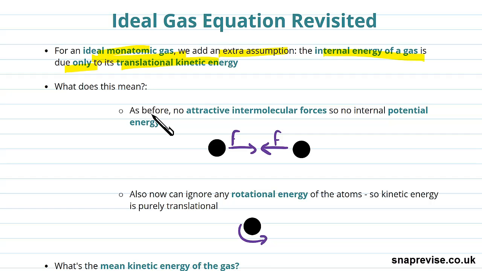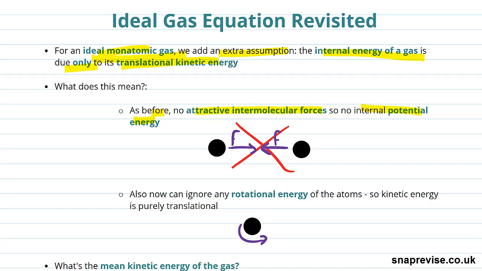Well, it means that as before, we've got no attractive intermolecular forces, we've got no internal potential energy. So here, for instance, if we had attractive intermolecular forces, we'd have some sort of potential energy associated with it. As we pull them apart, we'd be giving them greater potential energy. So we don't have this. There's no intermolecular forces here.